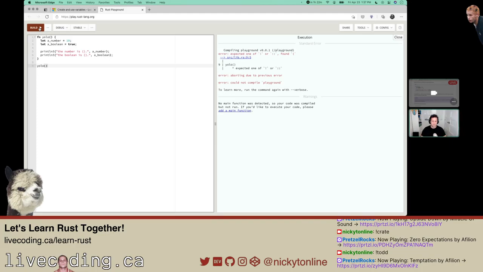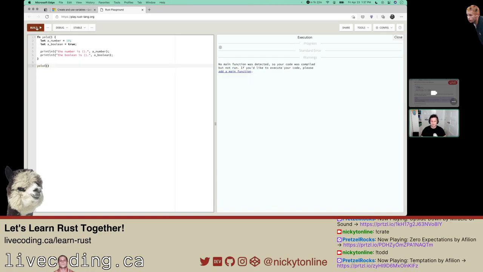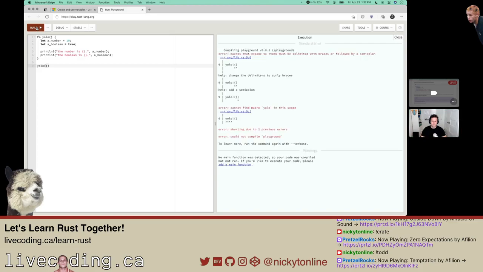Compiler playground error, expected one of... I'll try it with the exclamation mark. Let's see. Macros that expand to items must be denoted with braces as followed. On the plus side, I find the error messages pretty descriptive.